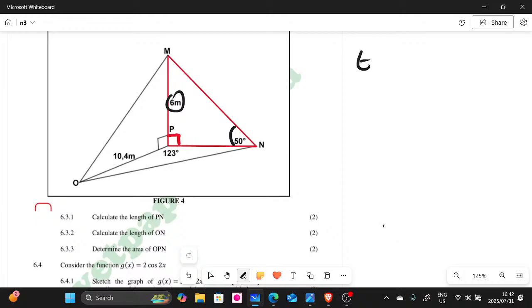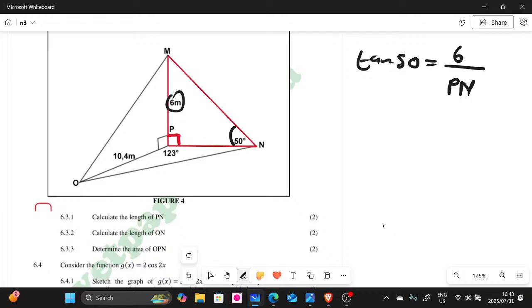It's tan, guys. Tan 50 is the one that has adjacent and opposite. So for tan 50, the opposite is 6 meters, which is PM, the one that I circled there. It is opposite to 50, and the adjacent is PN. I hope you can see.